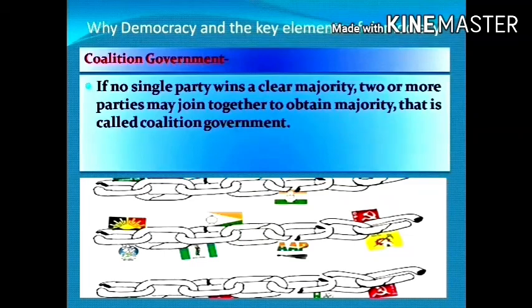Next we have coalition government. Now if there is a scenario that no single party wins a clear majority, that means the number of seats in the legislature which is required, then two or more parties may join together to obtain majority, and that kind of government is called coalition government.